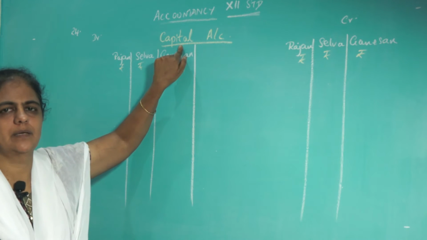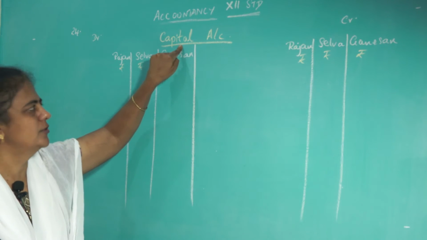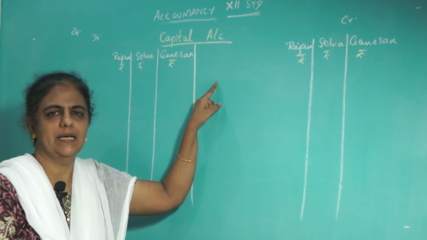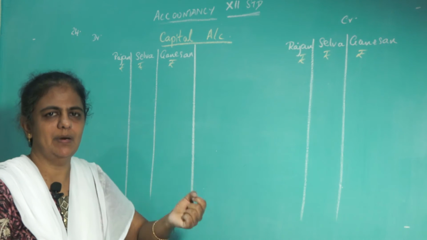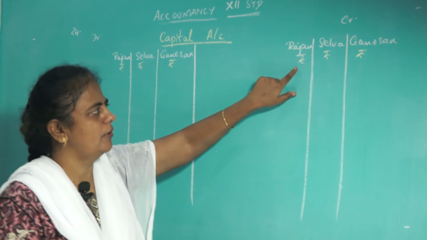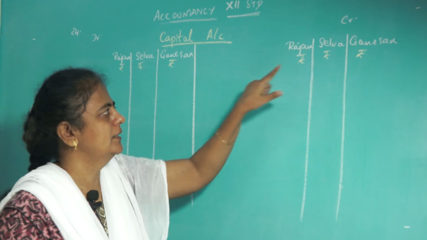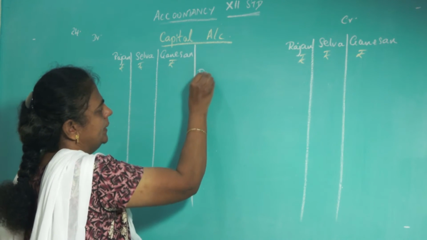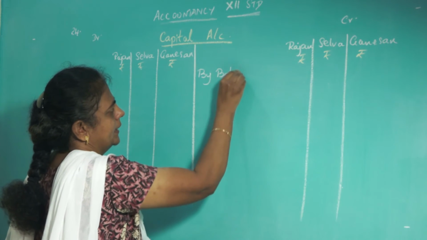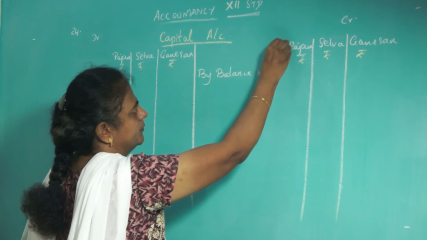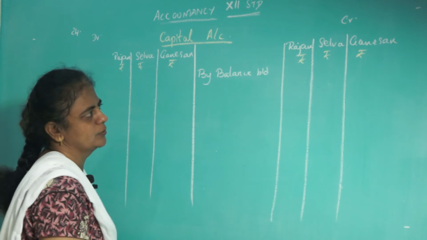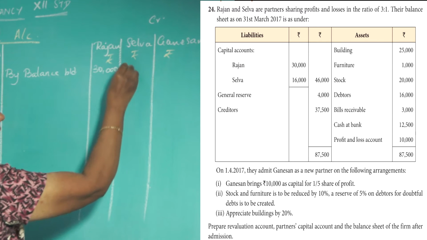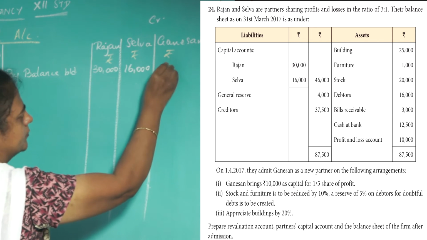Now capital account. Capital account always will have a credit balance. So first thing, as soon as you open the capital account, what you have to do? You have to see the old balance sheet, that is, see the question on the liability side. What is the capital account? That will be for Rajan and Selva, only for the old partners. First, you must bring down that. So by balance brought down. Bring down the balance from the old balance sheet, that is, see the question: 30,000, 16,000 for Ganesan, put one dash there.